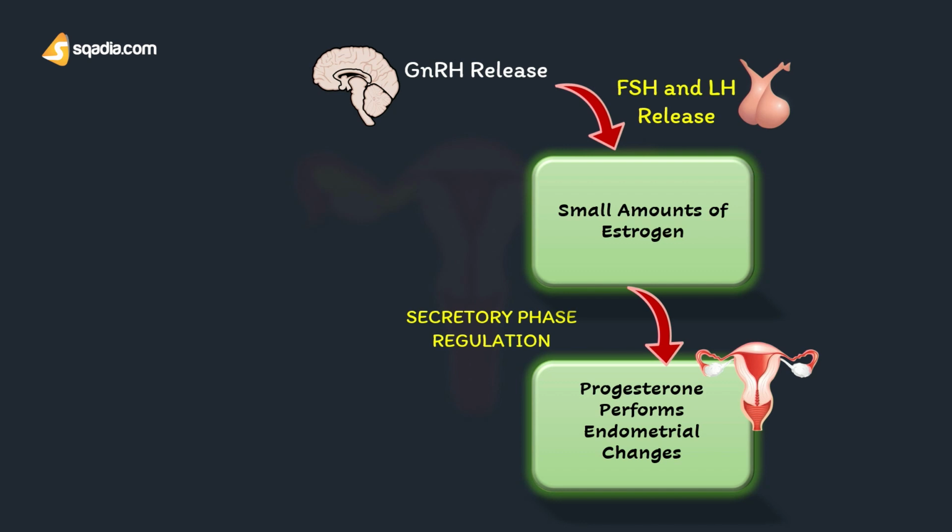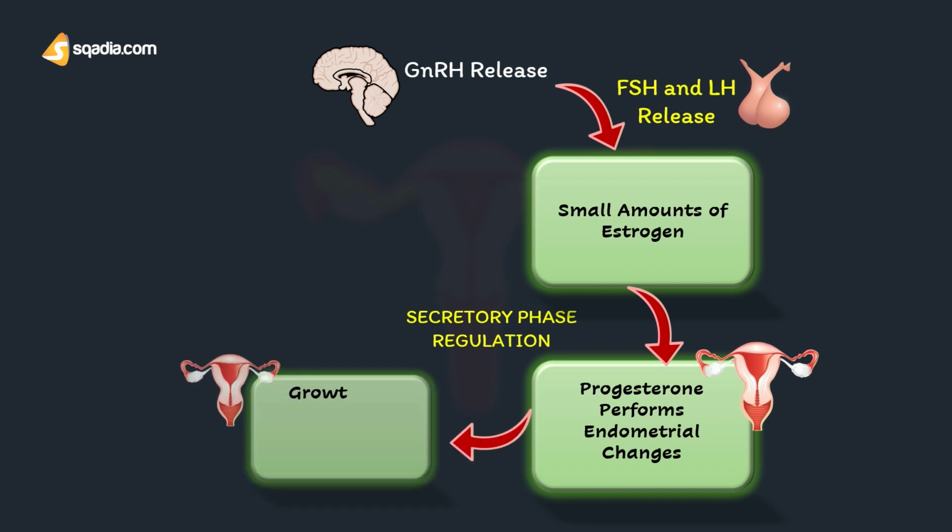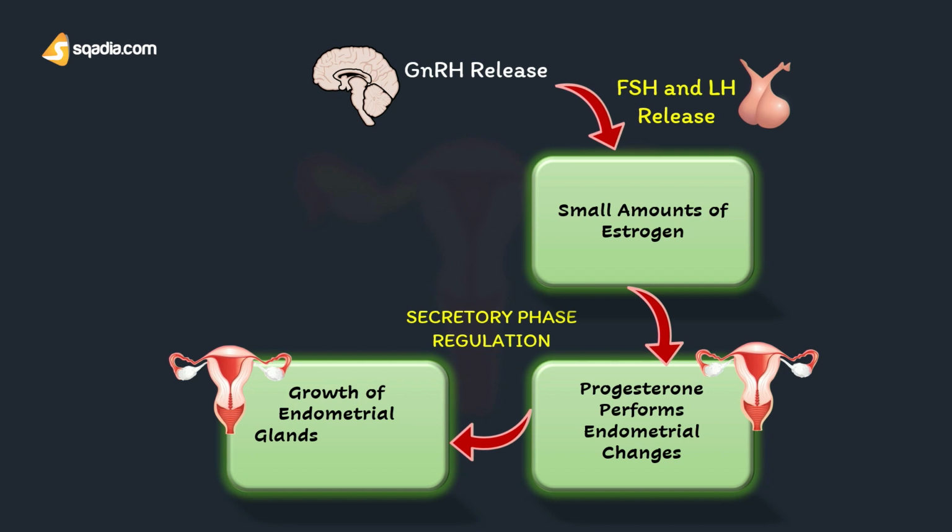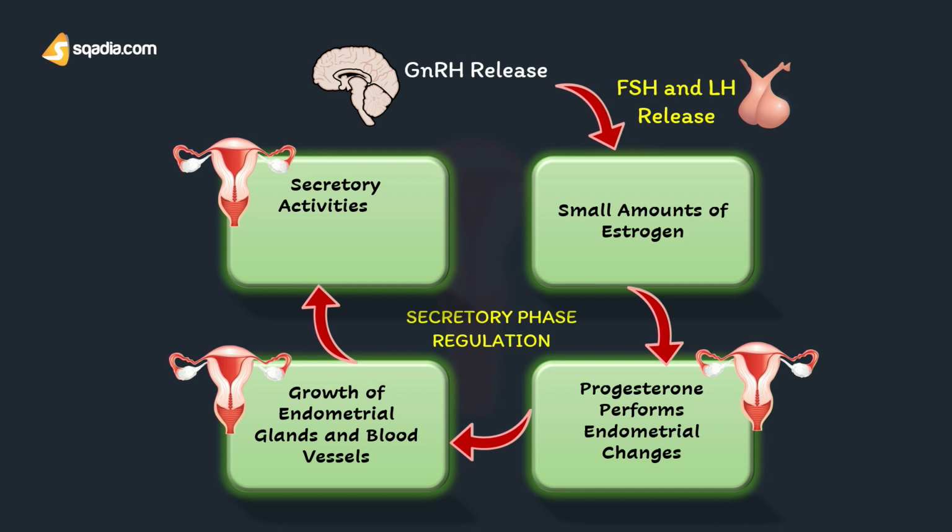So what's going to happen to the progesterone? Progesterone is going to stimulate two things: the growth of endometrial glands, making them more tortuous, and the growth of blood vessels, making them tortuous, both of them. This is going to lead towards an increase of blood flow to the endometrium. And the other thing that it's going to do is stimulate the secretory activities of the endometrial glands.